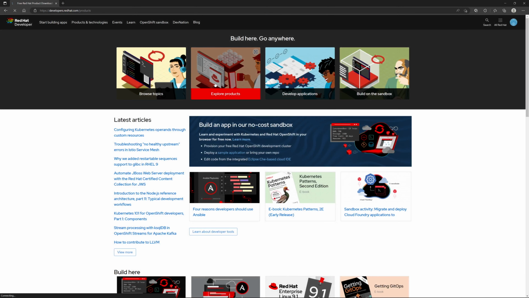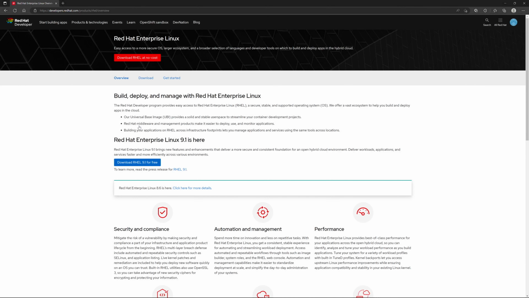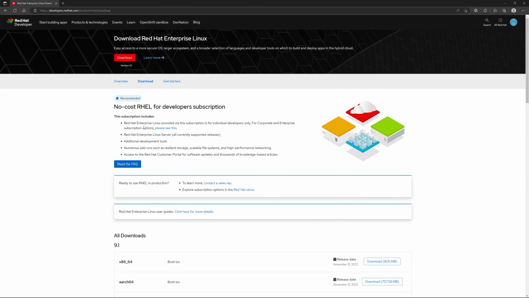We're going to click on the option that says Explore Products. We're then going to click on Red Hat Enterprise Linux. We're then going to click on the option that says Download. And once we click on the option that says Download, we're going to be presented with all downloads.